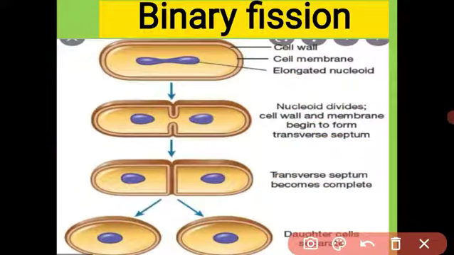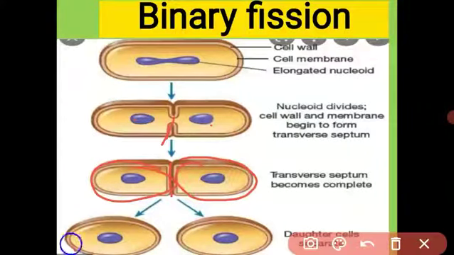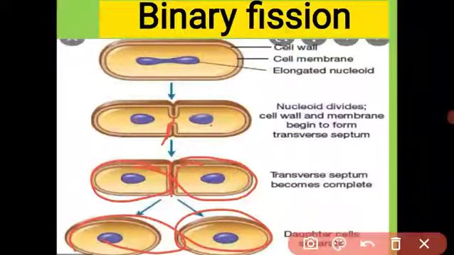Binary fission means the cell is divided into two daughter cells. It is called binary fission. You know the structure of bacteria: outermost is the cell wall, then the cell membrane, and this is the nucleus. First of all, the nucleus is divided and transverse septa are produced, and these septa divide. The mother bacterium is divided into two daughter bacteria. In that way, bacteria reproduce their daughter bacteria.